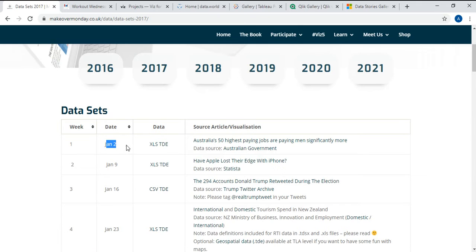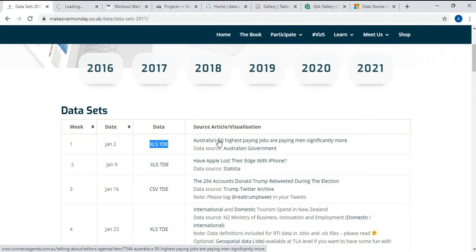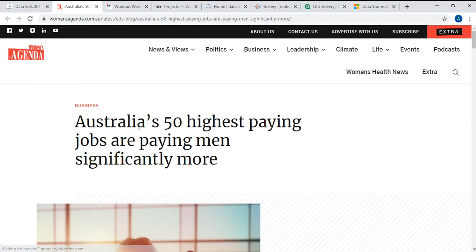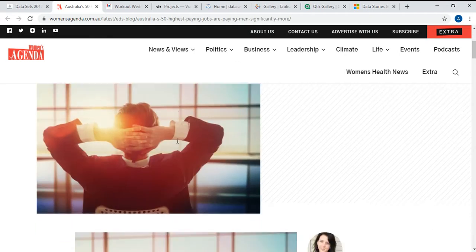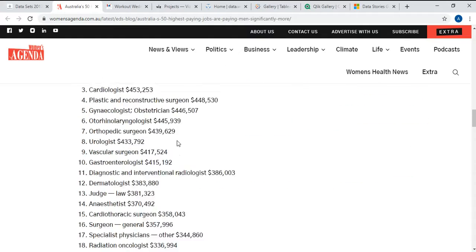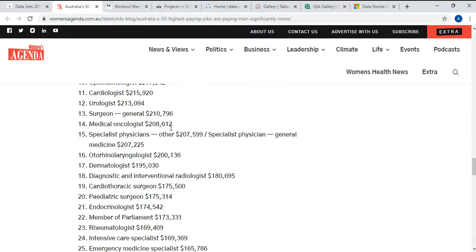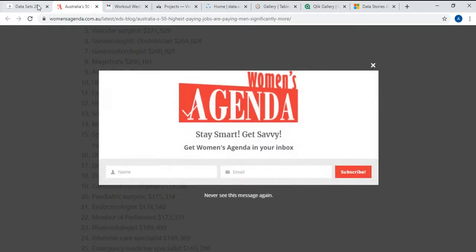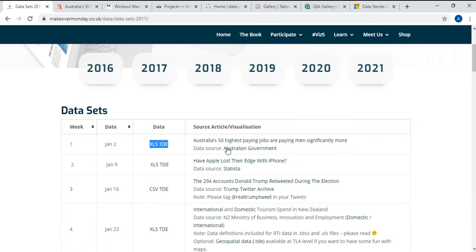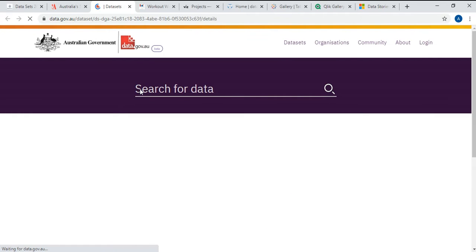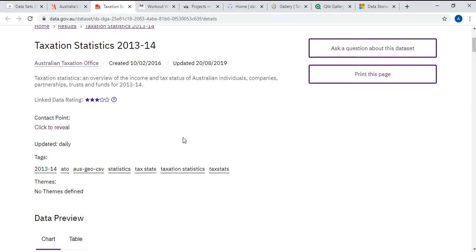When you see this was uploaded and Excel is the data source, if you click on the first link, it will give you what this data talks about. So it says Australia's 50 highest paying jobs. Basically, it tells you what this data is talking about. If you go to the next one where it says data source, there you'll find the data, which you can download and start working on the visualization.